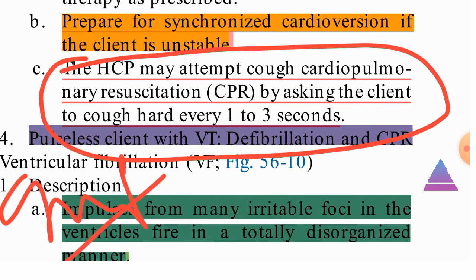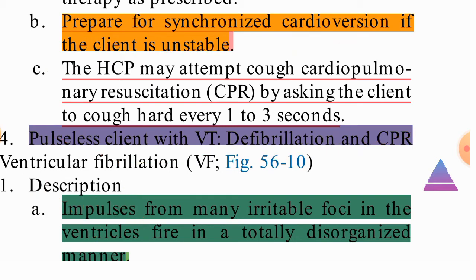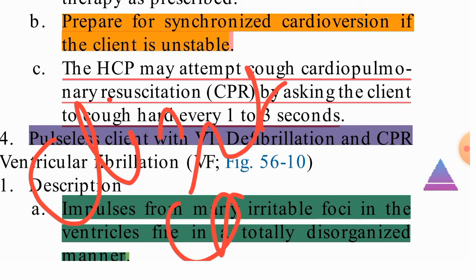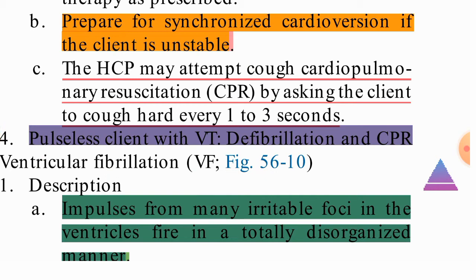The SCP may attempt cough CPR by asking the client to cough hard every 1 to 3 seconds. So in this situation, when VT is there and the client is conscious, the doctor can ask the client to cough. That cough is called cough CPR.